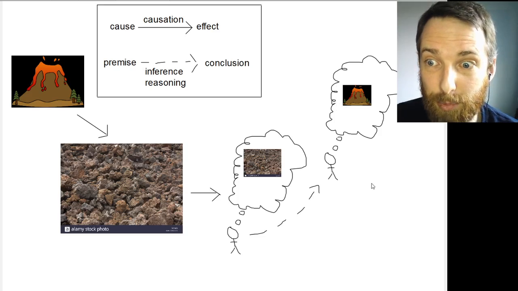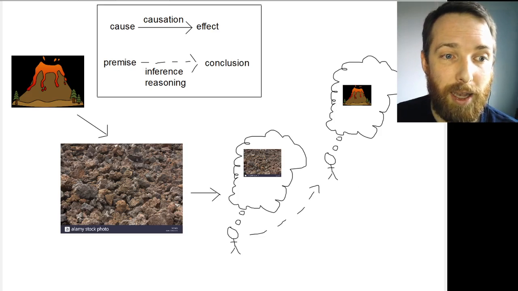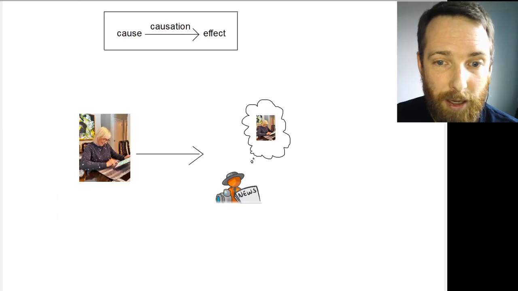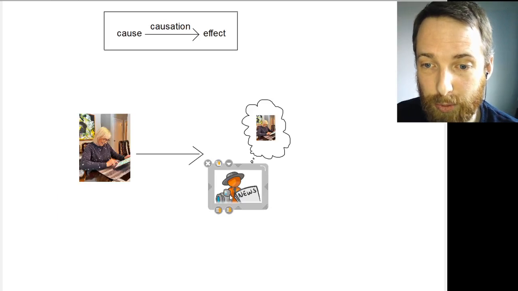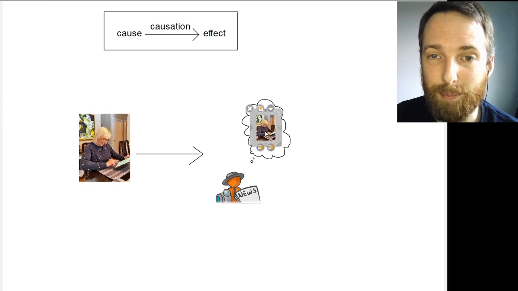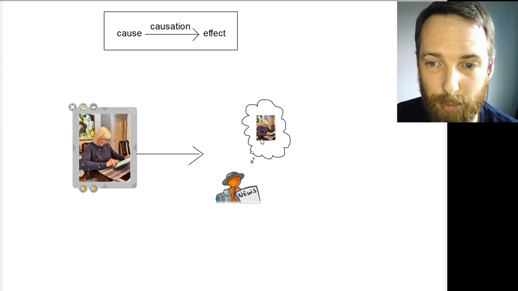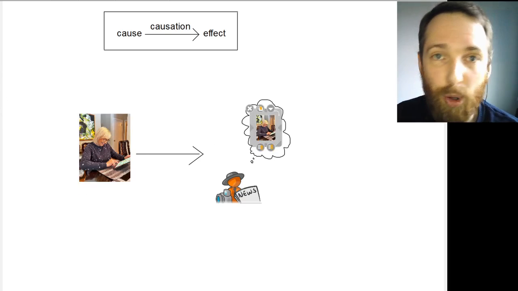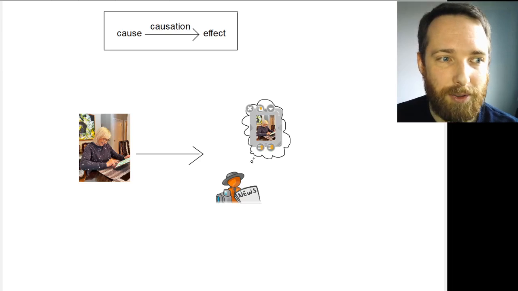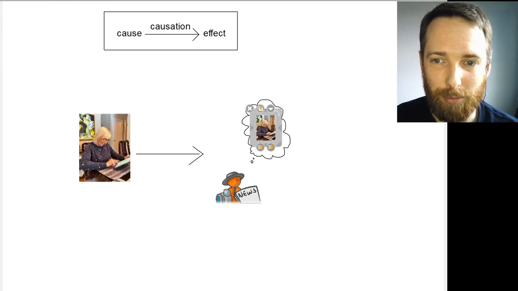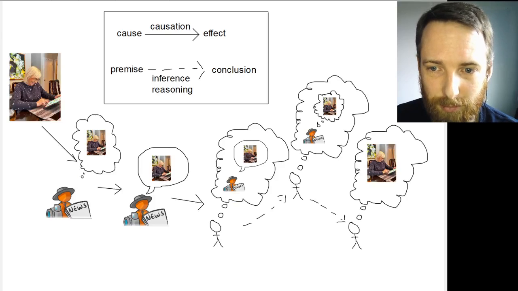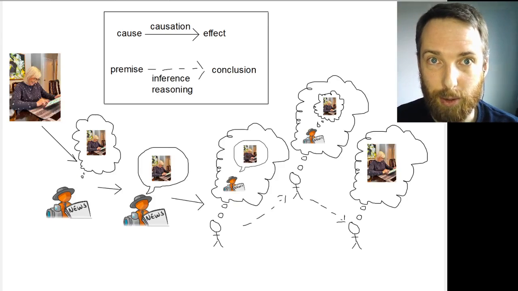Okay, let's make things a little bit more complicated. We had the case where the news reporter knows that Betty Kuchta said certain things because of this direct causal connection between the fact and the belief. What about you when you read on cbc.ca that Betty Kuchta did a good Scrabble? Here's my more complicated picture. Let's go through this step by step.